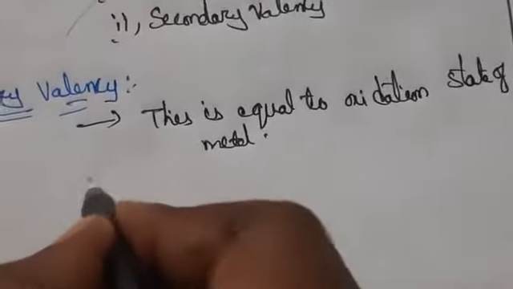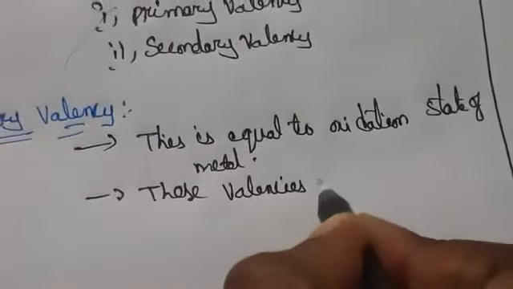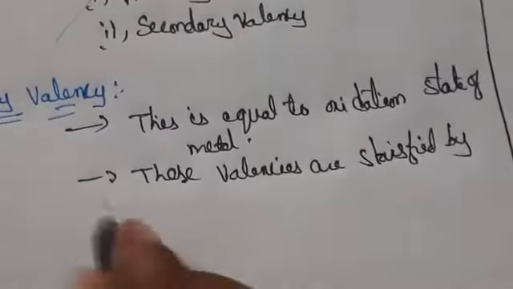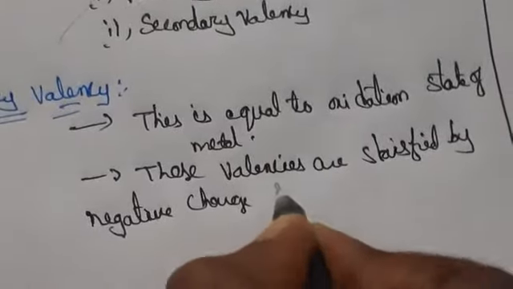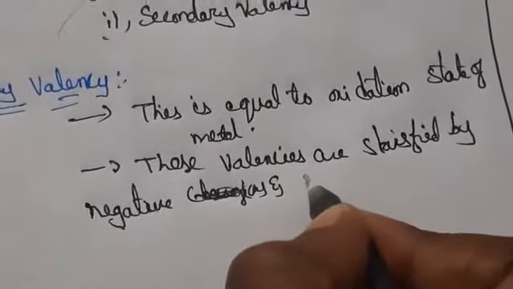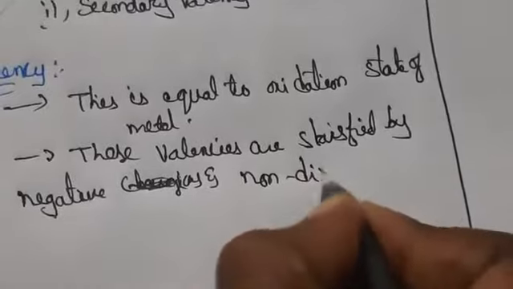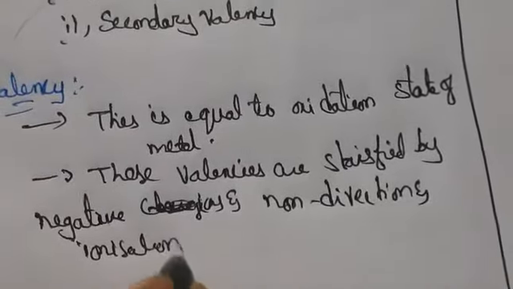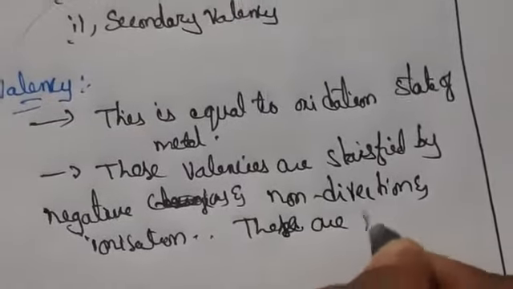These valencies are satisfied by negative ions, and this valency is also non-directional, which is not in one direction, and it takes place ionization. These are represented by dotted lines.